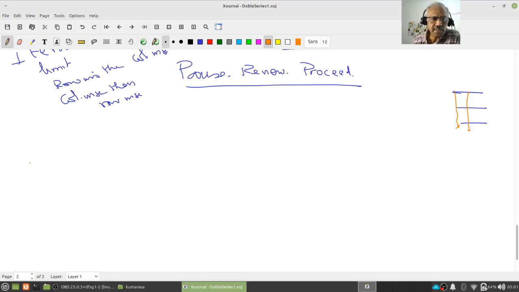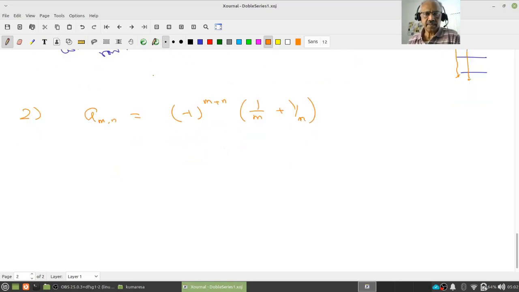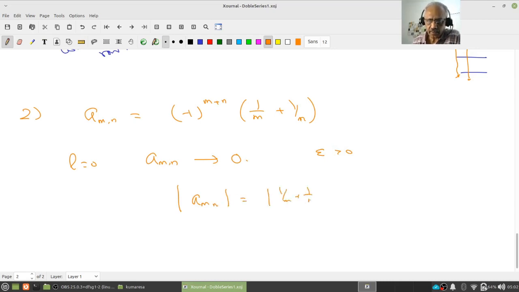Right. Now let's look at another example. a_mn is (-1)^(m+n) times (1/m + 1/n). Now you can see if I take L equal to 0, the sequence a_mn converges to 0. That's because you give me an epsilon positive, then what do I need? a_mn in modulus, that is 1 by m plus 1 by n.